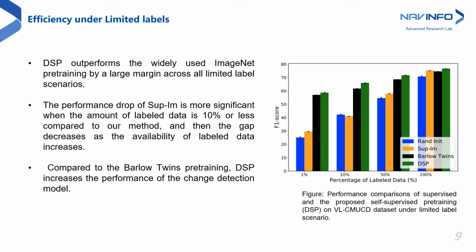Our proposed pre-training DSP outperforms the widely used ImageNet pre-training by a large margin across all limited label scenarios. The drop in performance is more significant when the amount of labeled data is 10% or less, and then it gradually saturates as the availability of labeled data increases. Compared to Barlow Twins, DSP increases the performance of the change detection model to a greater extent when the availability of labeled data is scarce and expensive.